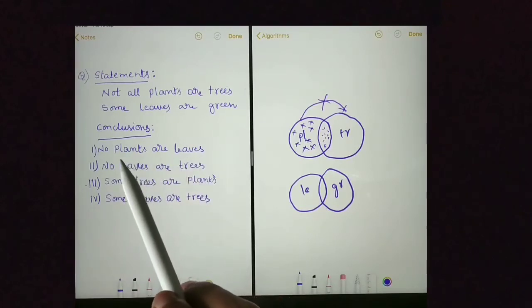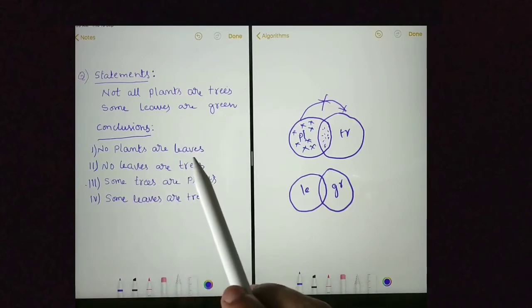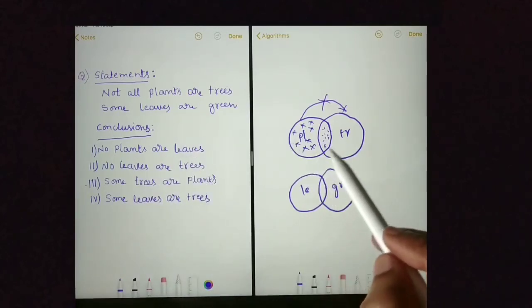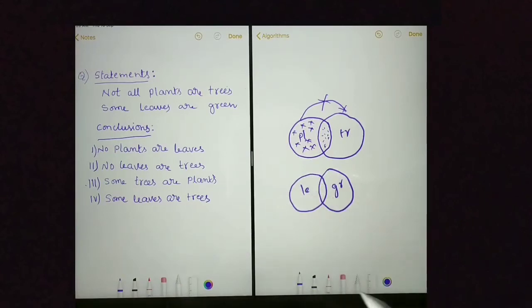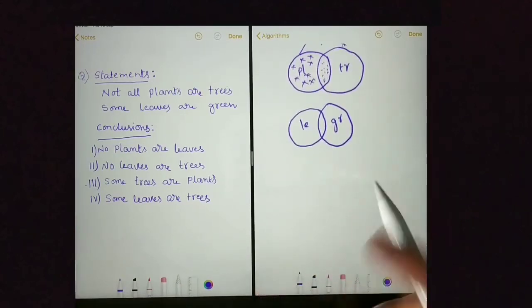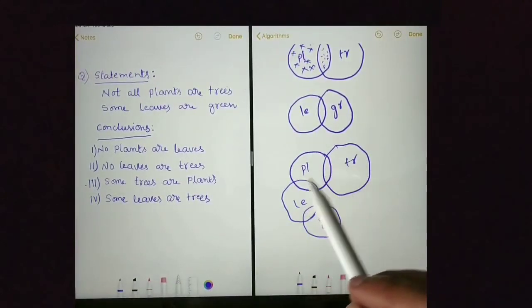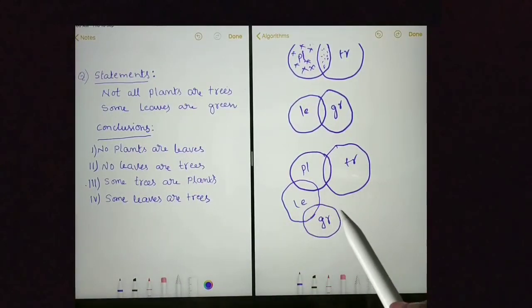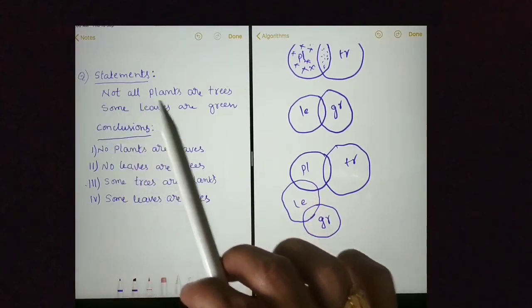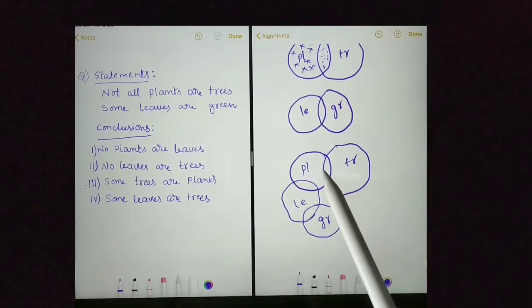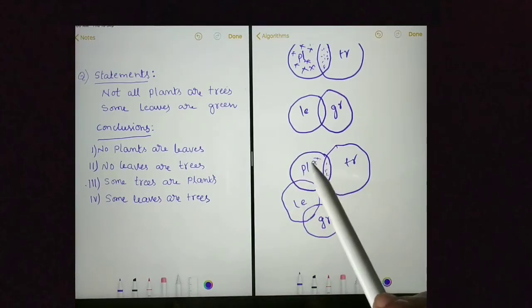To disprove this conclusion, we need to prove that some plants are leaves. To prove some plants are leaves, we need to intersect the plant circle and the leaf circle. Let's do that. I have drawn the Venn diagram like this. Let's see whether we are following the statements or not. First statement says not all plants are trees. Yes, some plants are trees and some plants are not trees.